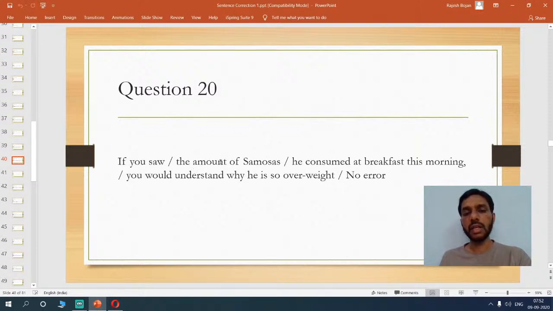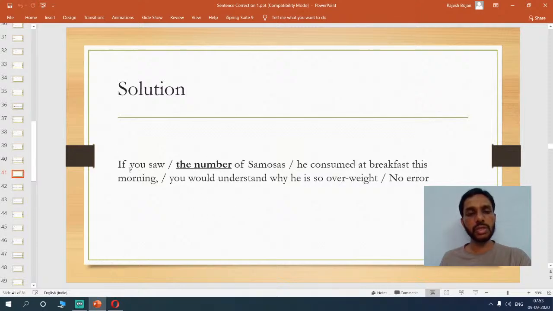So it's more about quantity. So the number of samosas would be appropriate. So if you saw the number of samosas he consumed at breakfast this morning, you would understand why he is so overweight. Now, the rest of the sentence is perfect. So the only change that we have to do here is, if you saw the number of samosas he consumed at breakfast this morning. So that's how it would sound. If you look at the solution, you would see, if you saw the number of samosas, right? So this is how you will do it.